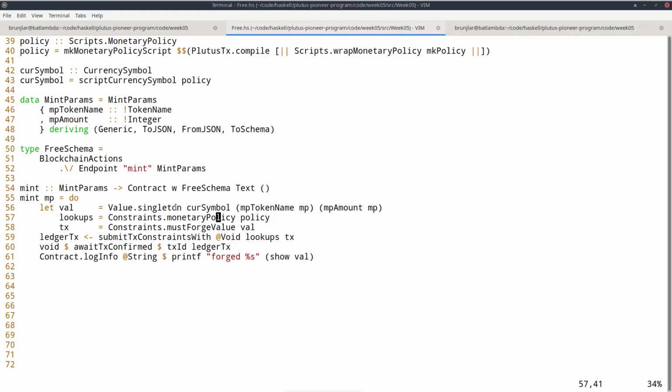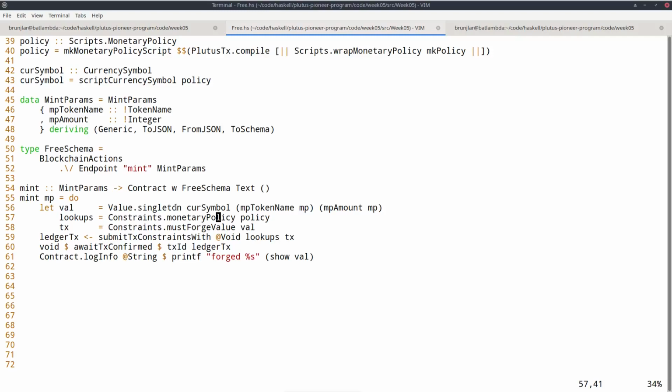Well, most of these constraint functions are geared towards using a specific validator script. So normally you are working on one specific smart contract, so you will often deal with that specific smart contract. And that specific smart contract has a datum and a redeemer type. And most of these constraint functions are parametric in the datum and redeemer type. And so you can then directly use this datum and redeemer type, and you don't first have to convert it into the Plutus datum type.